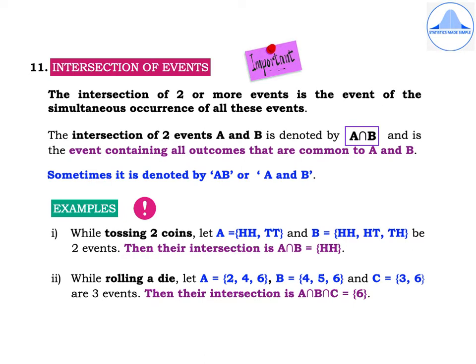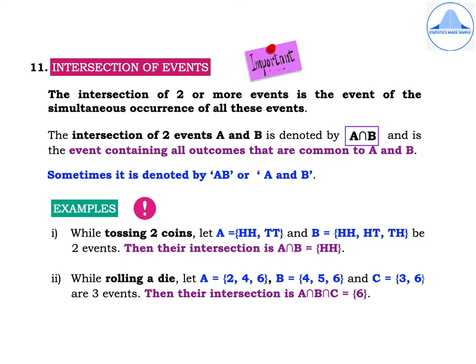Eleventh definition, intersection of events. The intersection of two or more events is the event of the simultaneous occurrence of all these events. The intersection of two events A and B is denoted by A intersection B. The symbol for intersection is the inverted U, and it is the event containing all outcomes that are common to A and B. Sometimes it is denoted by just AB or A and B.